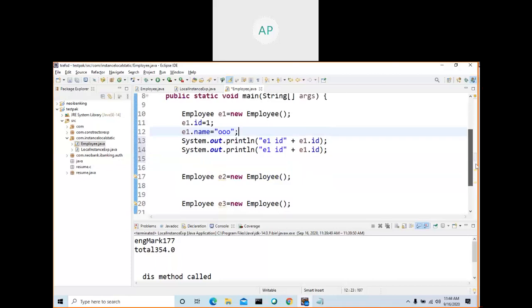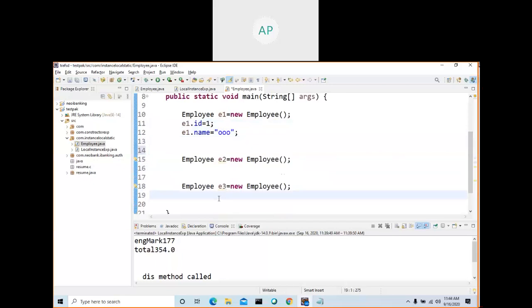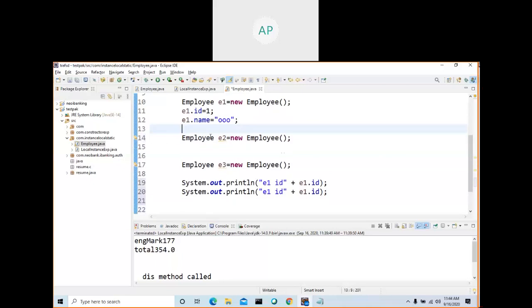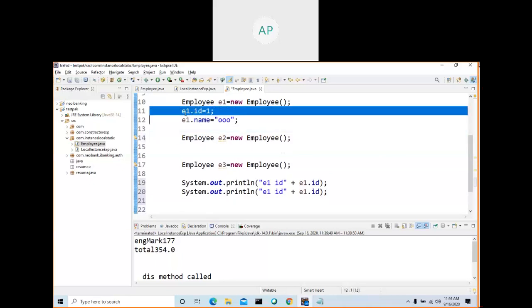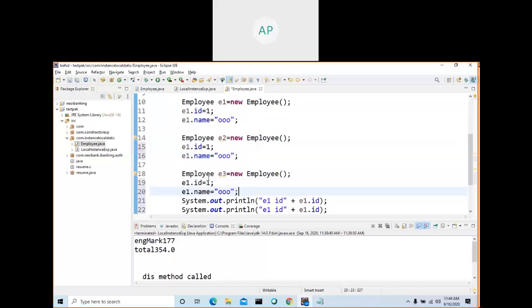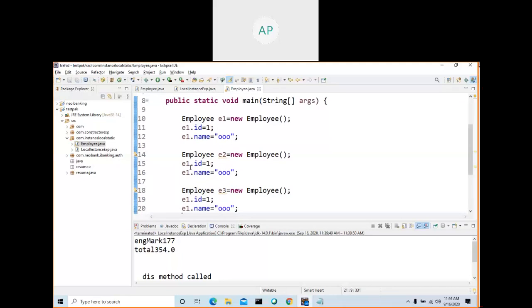I'm not using a constructor here, I am just assigning e1.id equal to 1 and e1.name equal to something, then I'm printing it. If I am going to do the same for the other objects, rather than printing here, let me copy and paste.